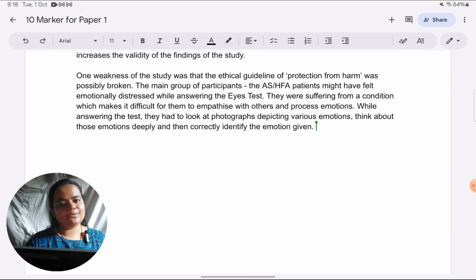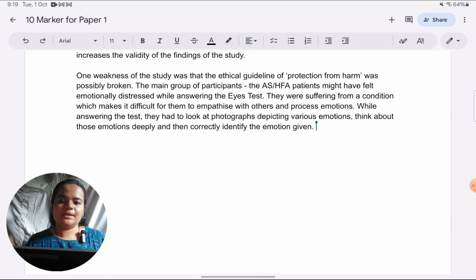Now, why is this a weakness? What if they had to think all these things? Of course, it must be challenging for them, and it's like doing something which is already a problem for them, repeatedly doing it 36 times on the test, especially when they were not getting the right answers. We know their scores are low, so most of the items they were not able to understand correctly.